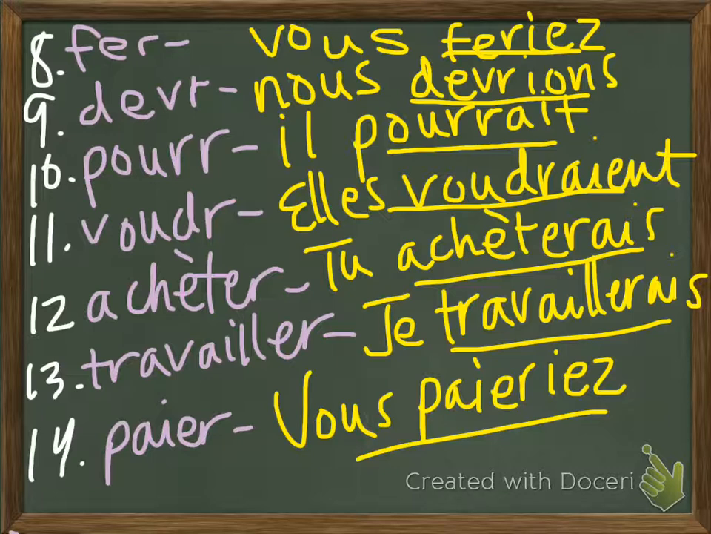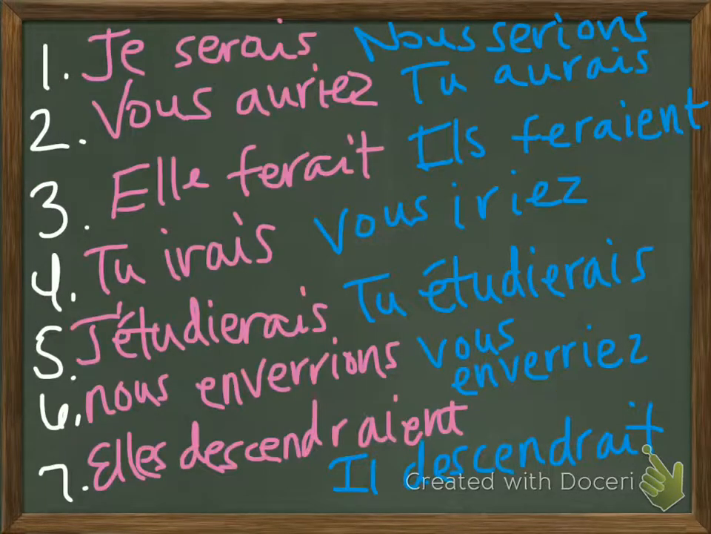So once more, I want you to do a little bit more practice. Pause the video now and do numbers 1 through 7. And the answers will appear when you press play. And here are the answers for your practice numbers 1 through 7.